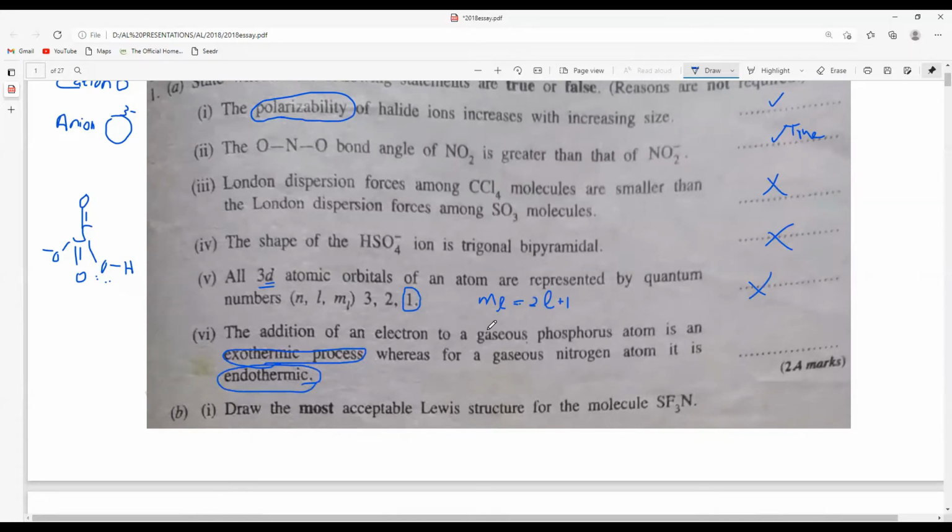Nitrogen, phosphorus, arsenic, antimony, and bismuth are in the same group. So more or less, they will have the same tendency for reactivity.